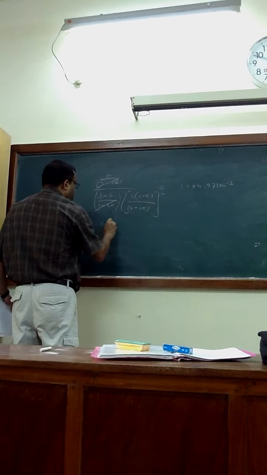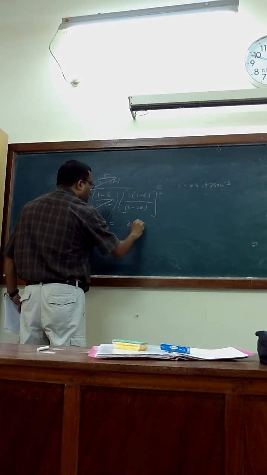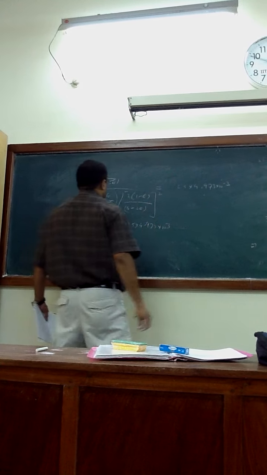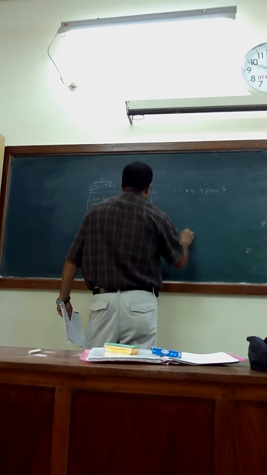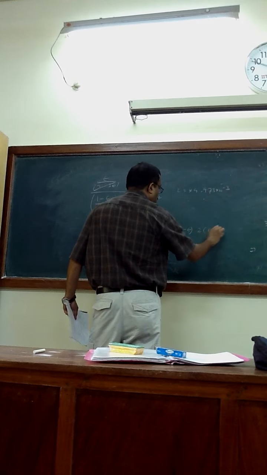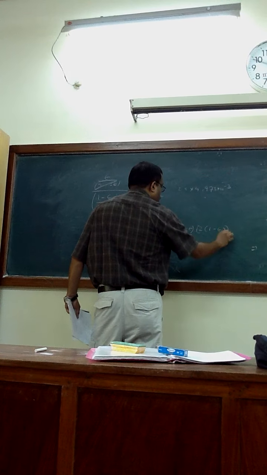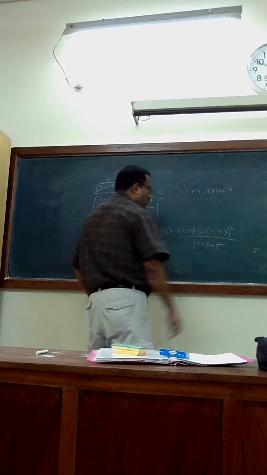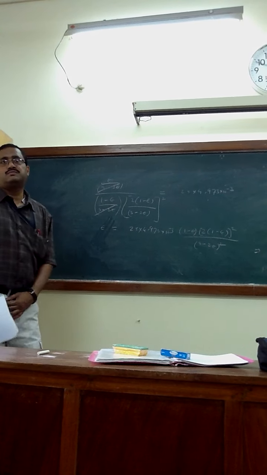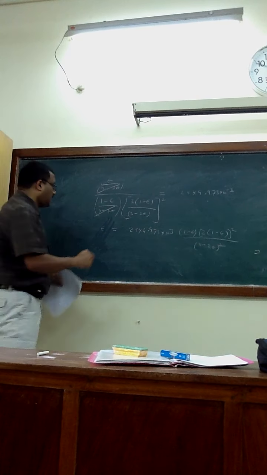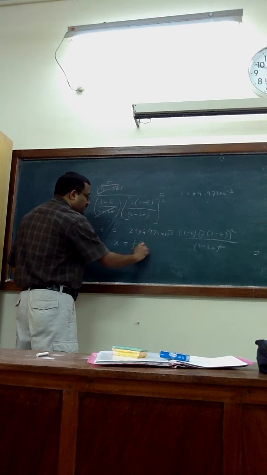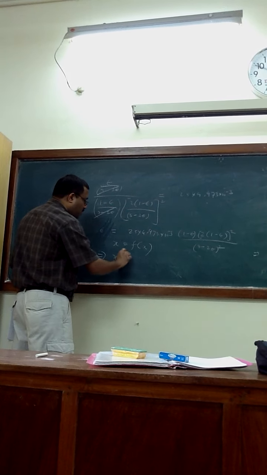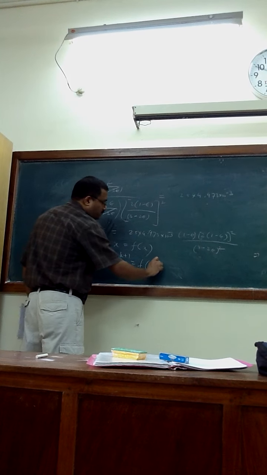So you can write epsilon equals 25 into 4.973 times 10 to the power minus 3 into 1 minus epsilon into 2 into 1 minus epsilon whole square by 3 minus 2 epsilon whole square. Am I correct? Yes or no? Yes. This is like x equals f(x). So the algorithm means x(k+1) equals f(x(k)).